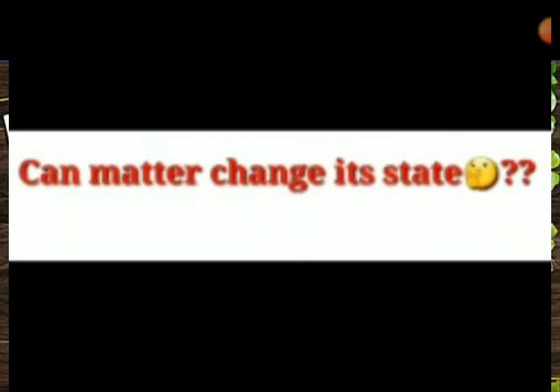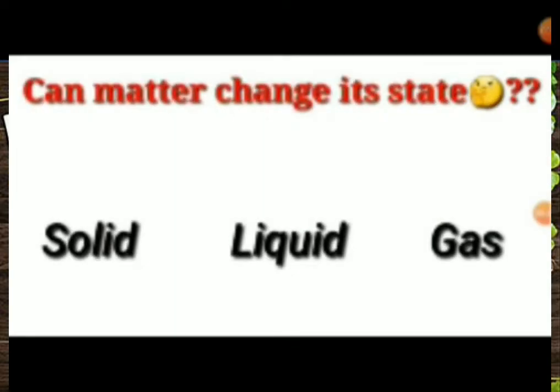In the previous class, we studied the characteristics of the states of matter. In this class, we are going to look at whether matter can change its state. We know that the states of matter are solid, liquid and gas. So, we can change the state from solid to liquid, liquid to gas and gas to liquid, etc. So, yes, it is possible to change the state of matter.